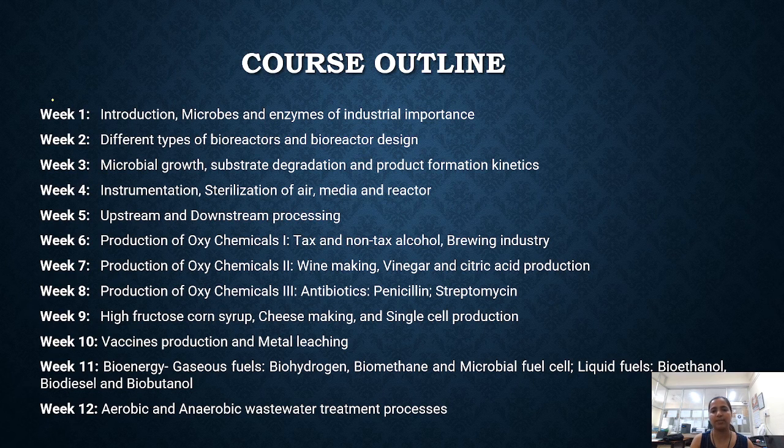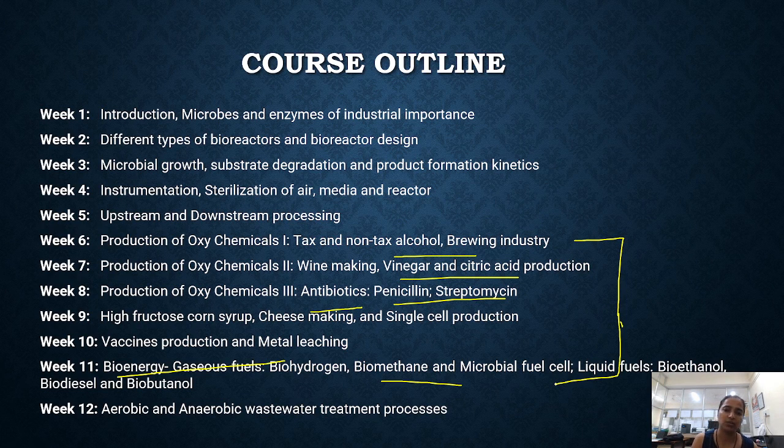That's why this course is named Industrial Biotechnology, because we have to study the production of components like alcohol, which we are going to study in week 6, vinegar, wine making, antibiotics, penicillin, streptomycin, vaccine production, bioenergy, biofuel, biomethane. All these things are going to be presented, and all of them are produced at an industrial level. That's why this course is named Industrial Biotechnology.